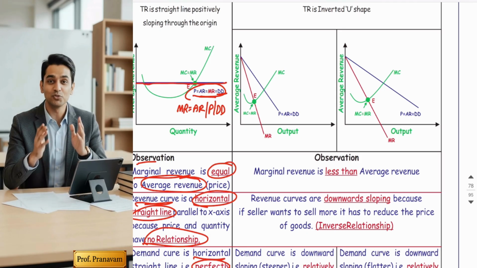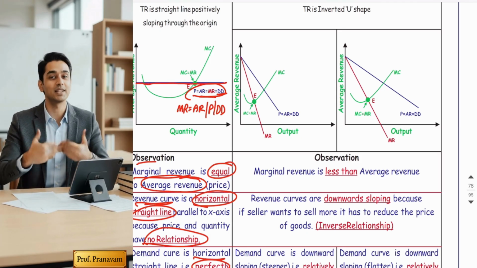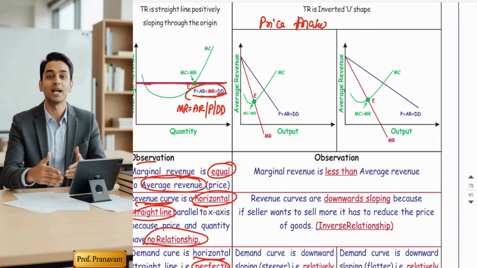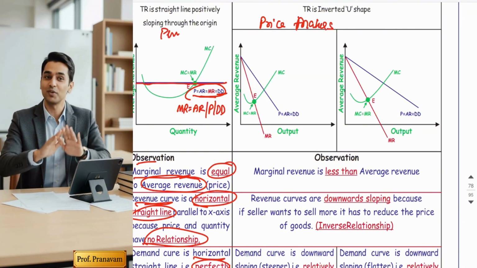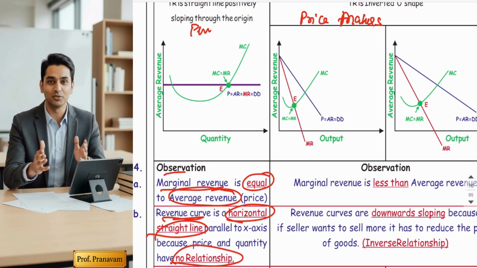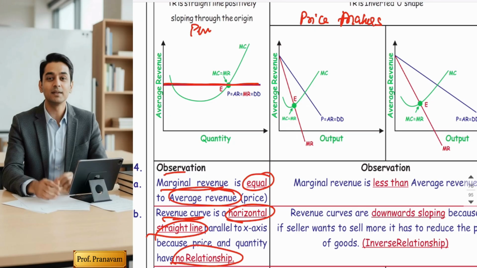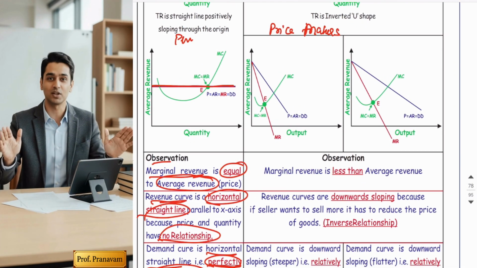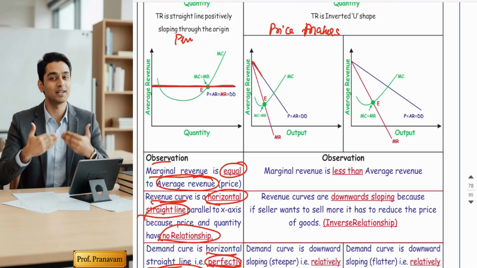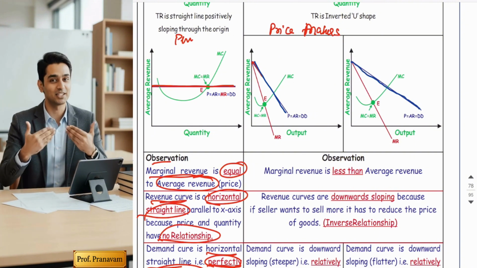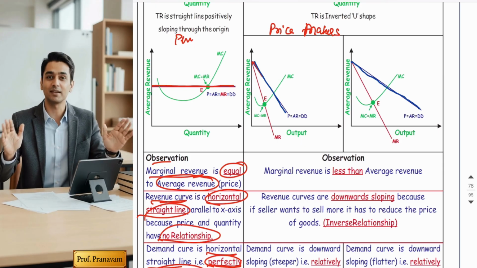Friends, by comparison, you will understand better. Monopolist and monopolistic competitors are the price makers, and the perfect competitor was the price taker. So when sellers are price takers, they always have a horizontal straight line revenue curve. But when sellers are price makers, they always have a downward sloping revenue curve. So see their AR curve, the blue line, is downward sloping in monopoly and in monopolistic competition also. The diagrams are exactly the same.